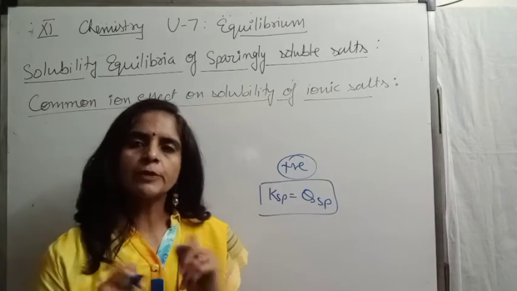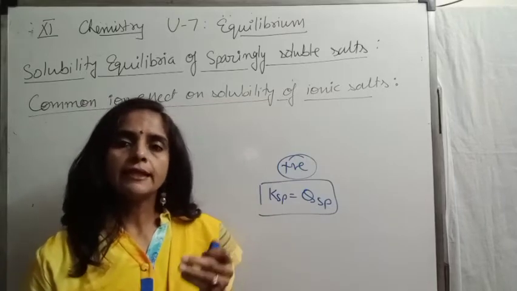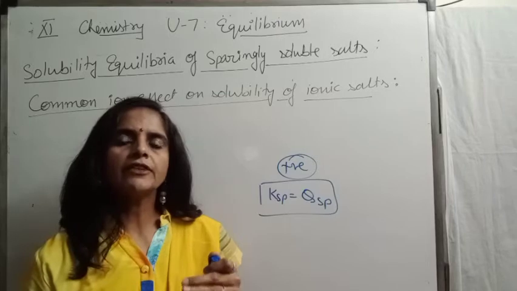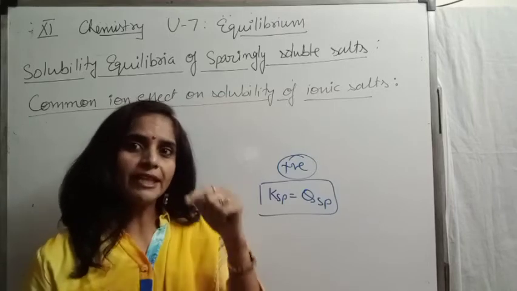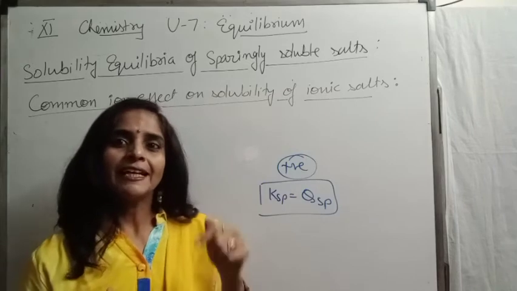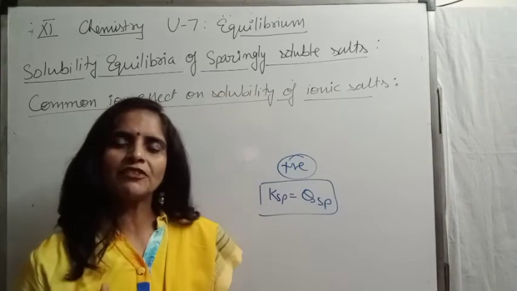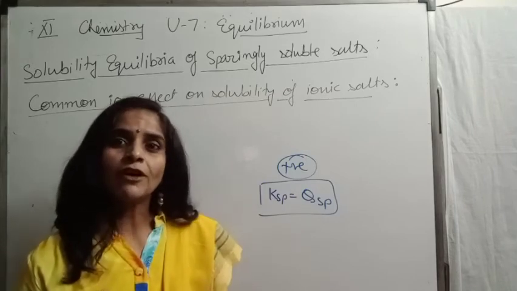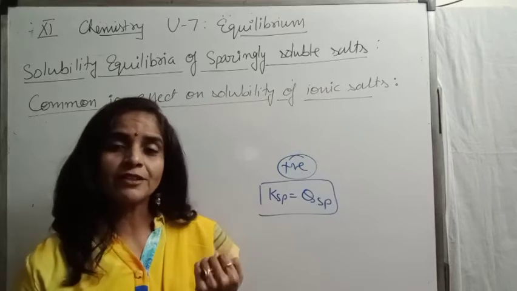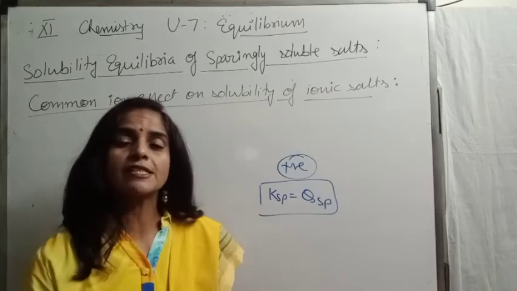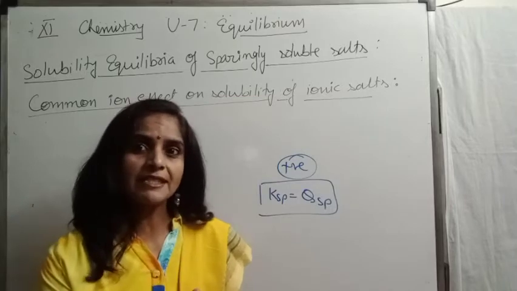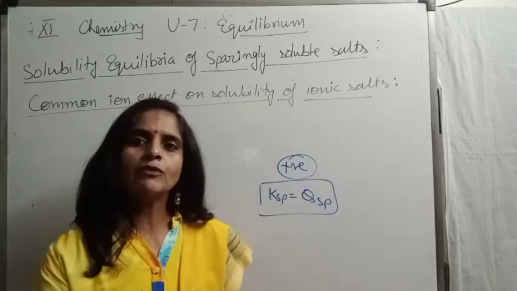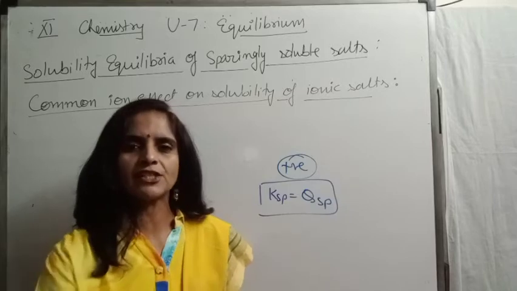If we take the opposite process, that at equilibrium, if we decrease the concentration of any of the ions, more salt gets dissolved so that the decreased concentration will be maintained, because Le Chatelier's principle says equilibrium always moves in the opposite direction.